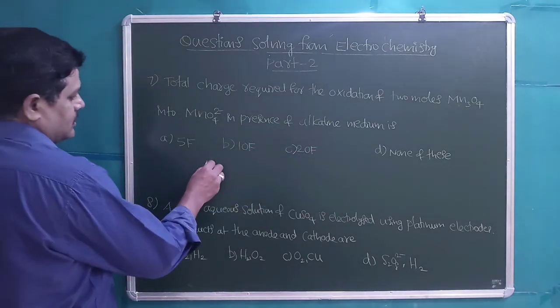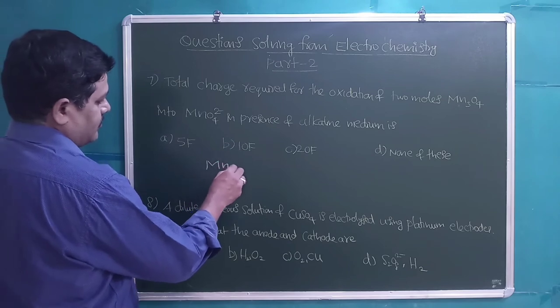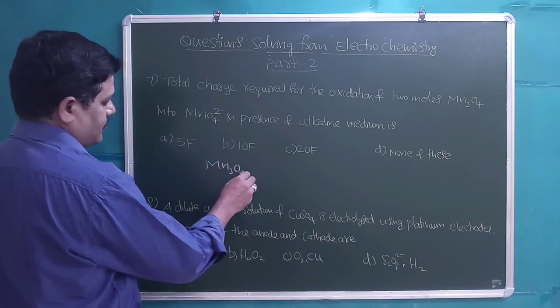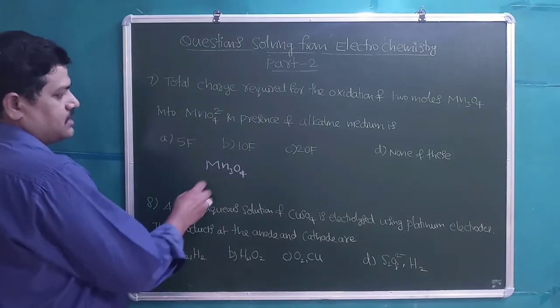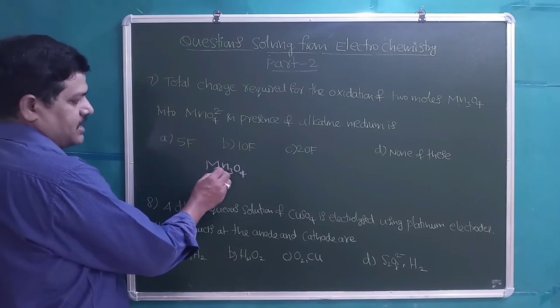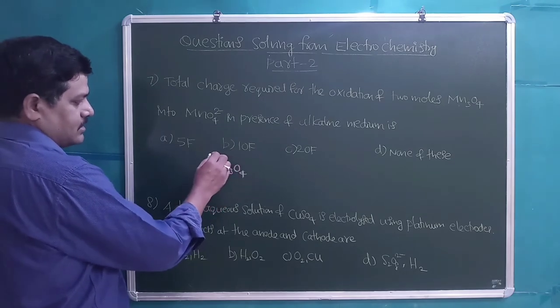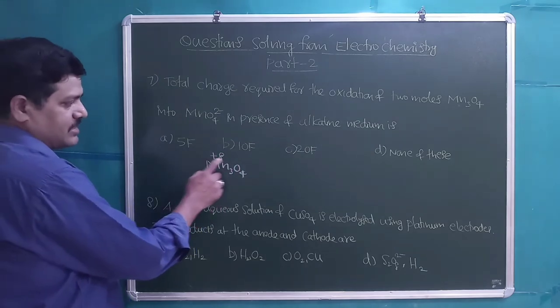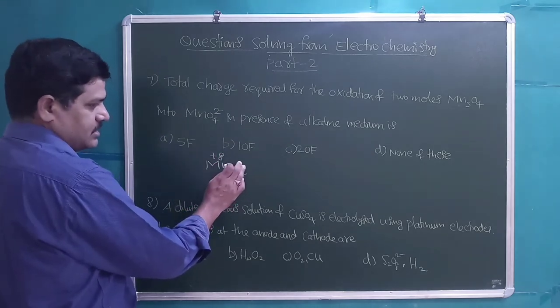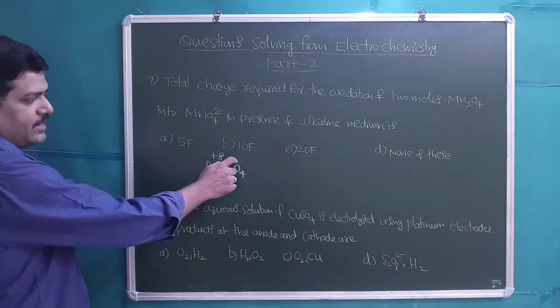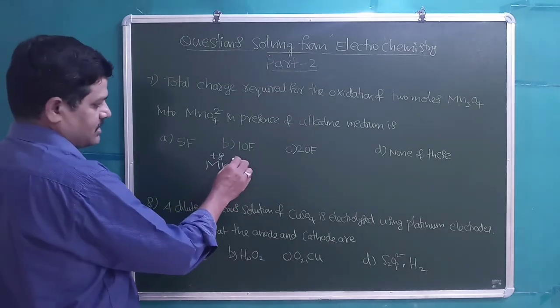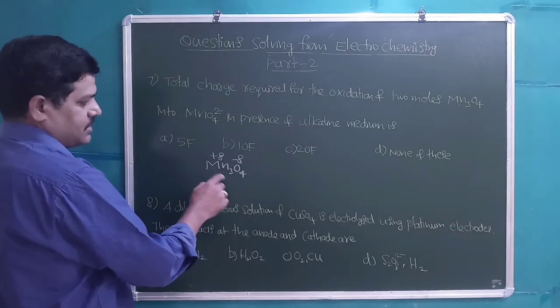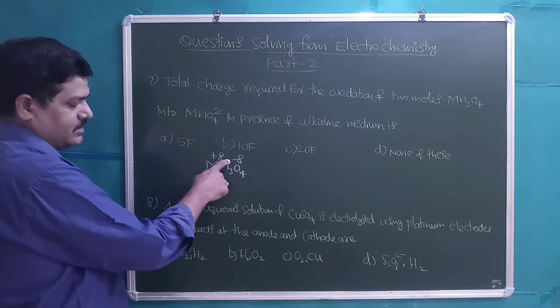Students, in Mn3O4, the oxidation state for the 3 Mns together is +8, because oxygen's general oxidation state is -2, and -2 into 4 is -8. For 3 Mns it is +8, right?